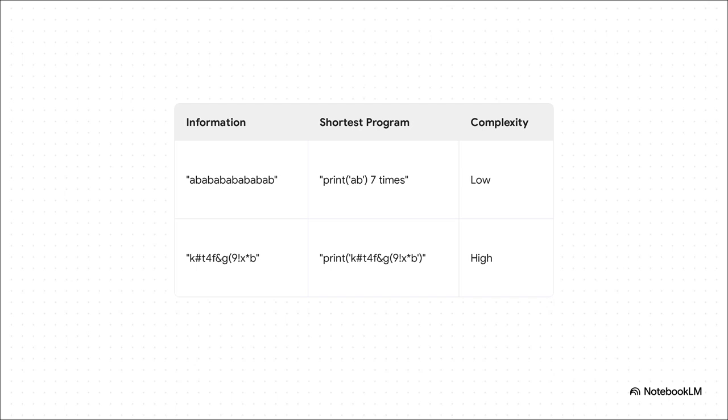Now, compare that to a string of just random garbage. See, there's no pattern to simplify. The shortest recipe you can write is, well, it's just the string itself. That is high Kolmogorov complexity. The information just can't be compressed any further.